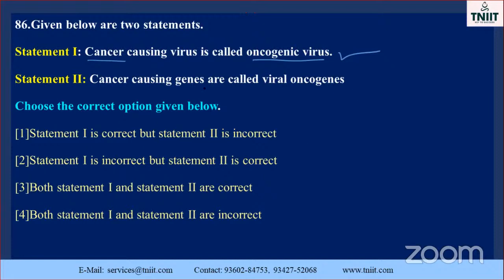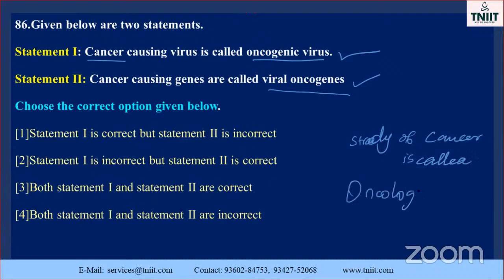Okay. The cancer-causing gene is called viral oncogene, which is also a correct one. So which option is the correct answer? Both the statements are correct. Oncogenic virus. And the study of cancer is called what? Oncology. The science that deals with the study of cancer is called oncology.